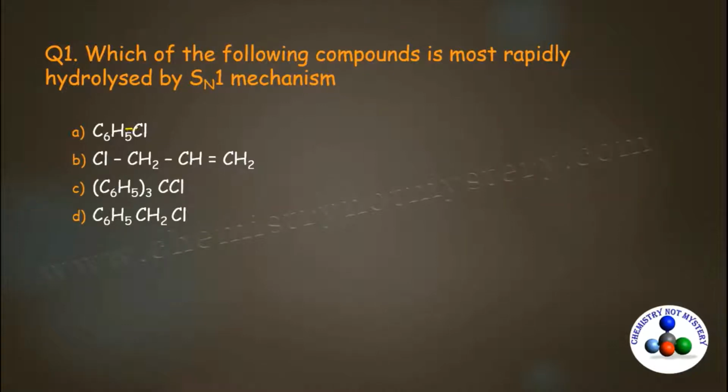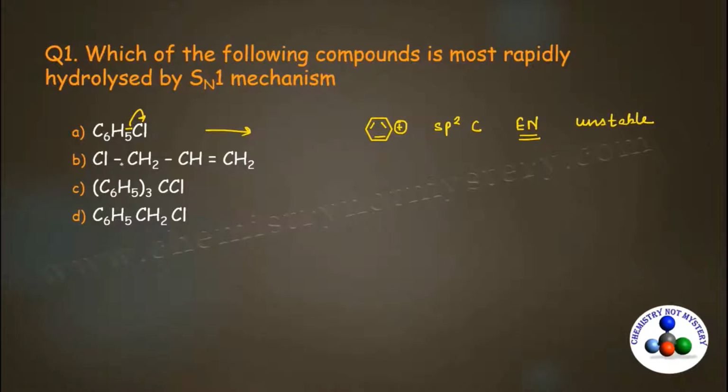When this chlorine leaves as a chloride ion, it results in the formation of phenyl carbocation, and this phenyl carbocation is unstable because here positive charge is on sp2 hybridized carbon, and because sp2 hybridized carbon is electronegative in nature, that's why positive on electronegative is unstable.